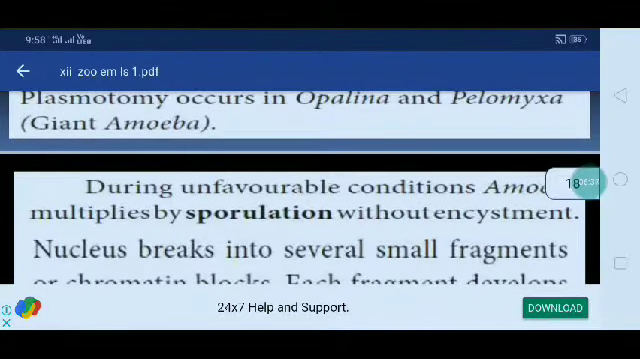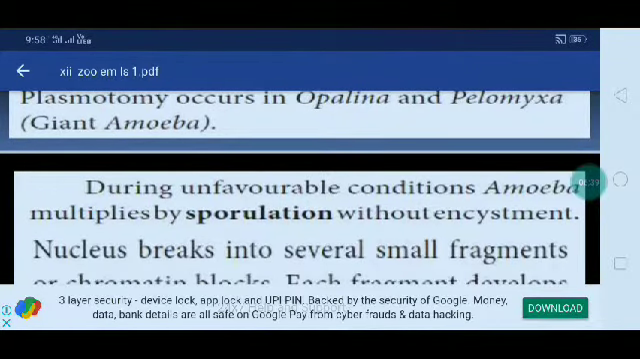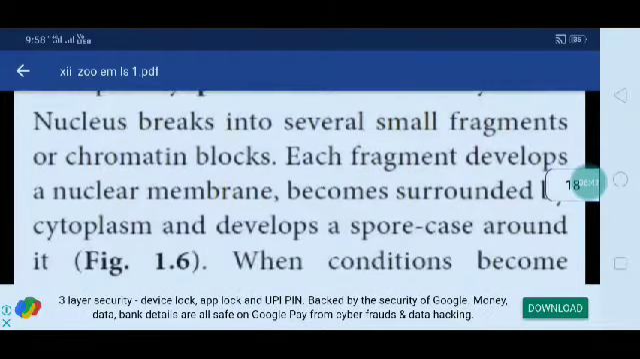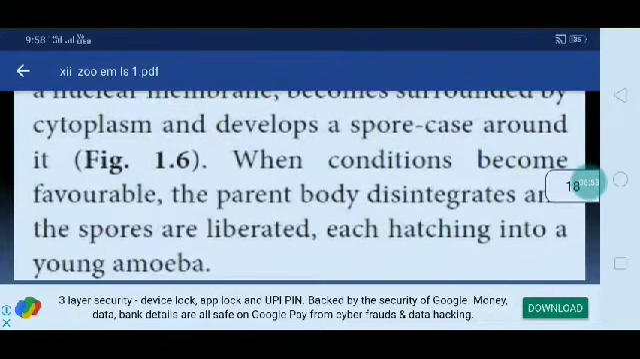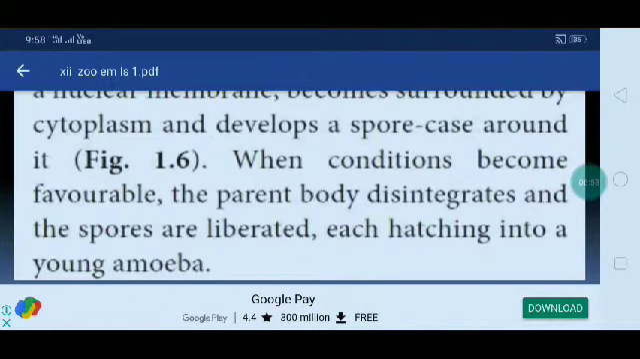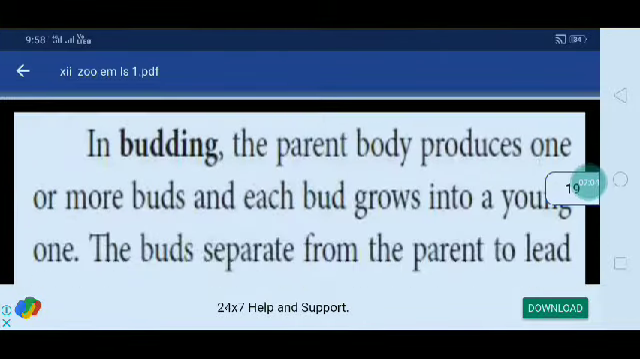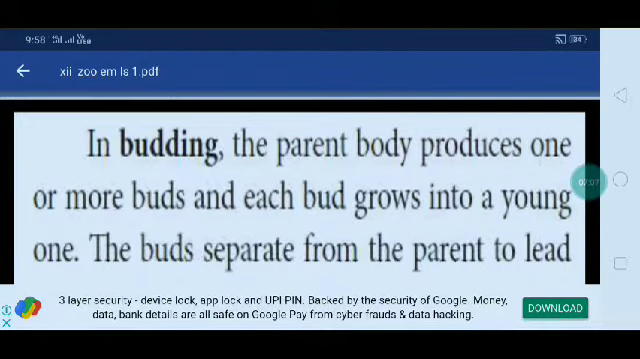During unfavorable conditions, amoeba multiplies by sporulation without encystment. The nucleus breaks into several small fragments or chromatin plaques. Each fragment develops a nuclear membrane, becomes surrounded by cytoplasm and develops a spore coat around it. When conditions become favorable, the parent body disintegrates and spores are liberated, each growing into a young amoeba.